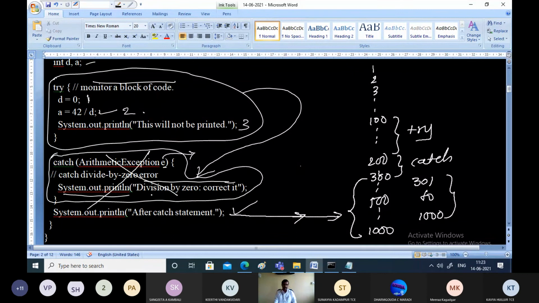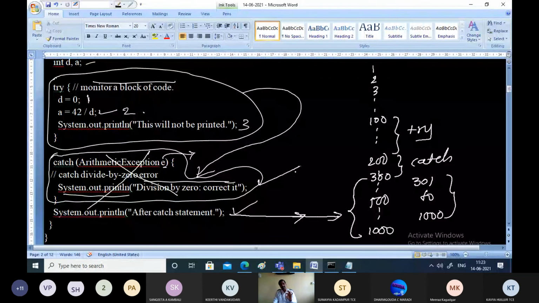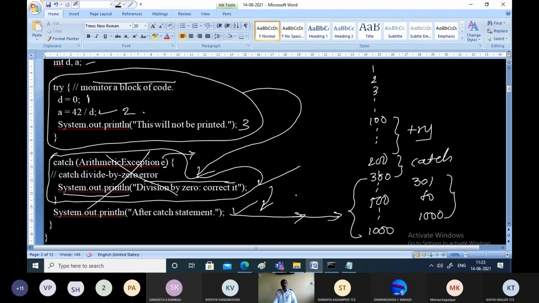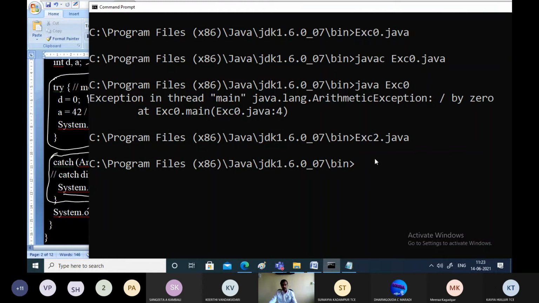That means this statement will get printed: division by 0, correct it. The catch block will execute successfully. The exception is handled. Then after the try and catch block, the next line will execute. What is the next line? After the catch statement, that will execute successfully, because we have not stopped abruptly.